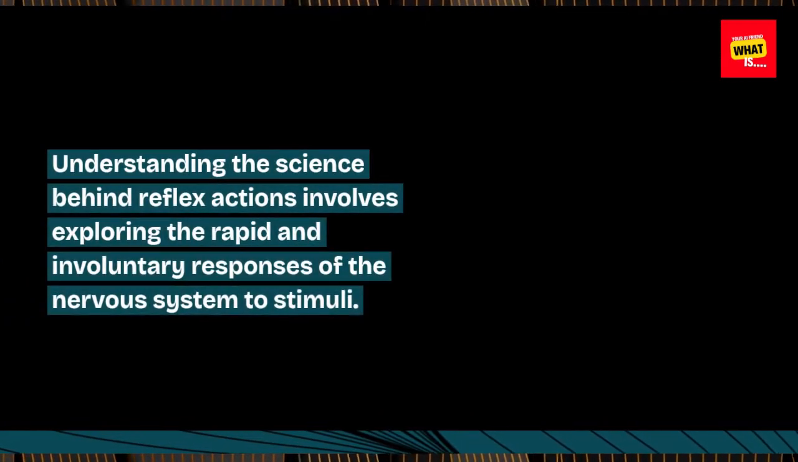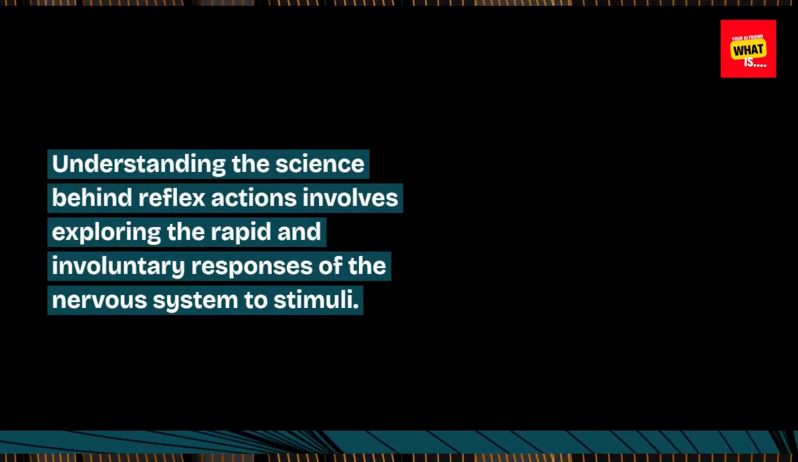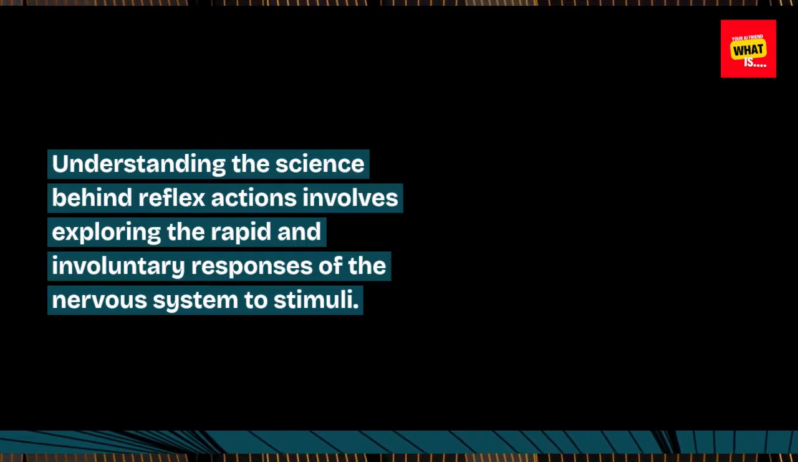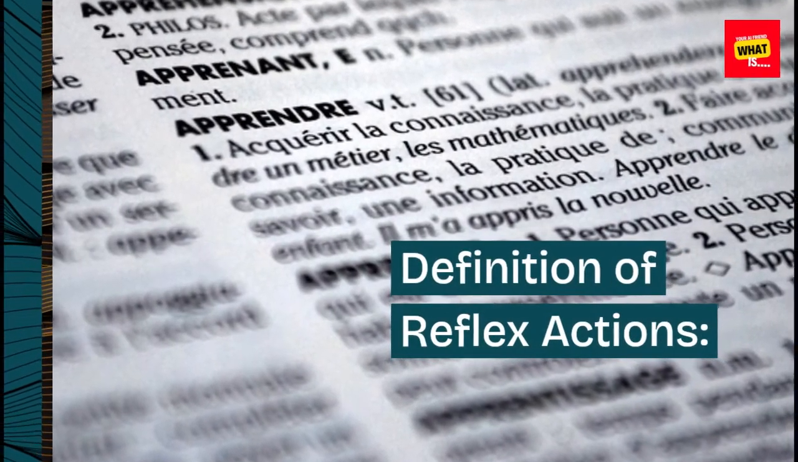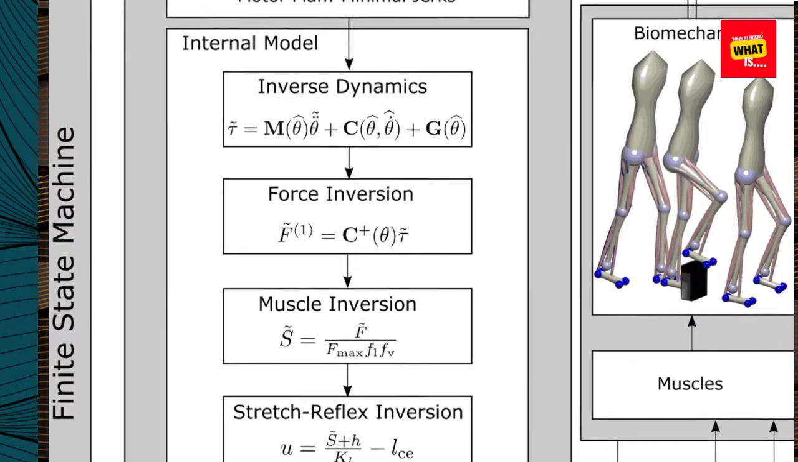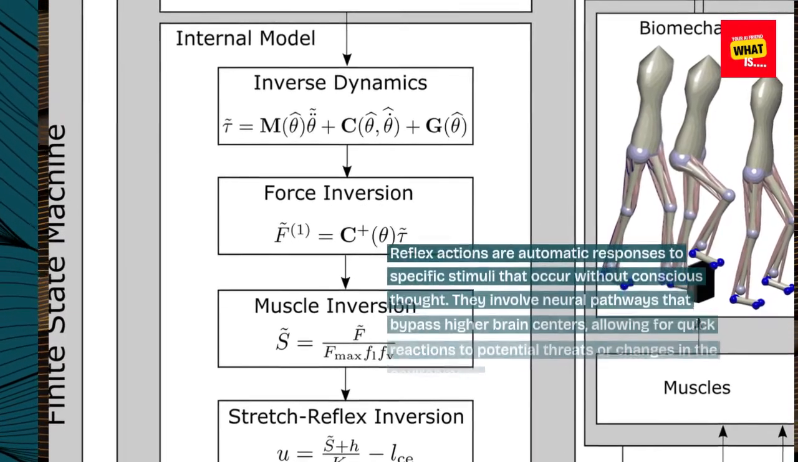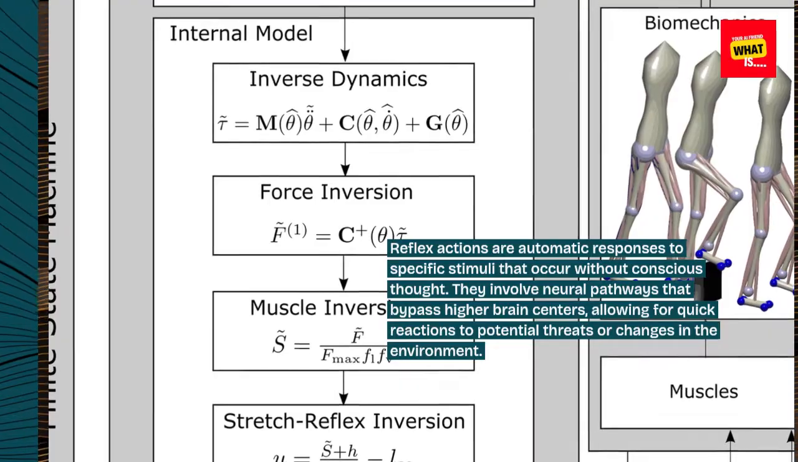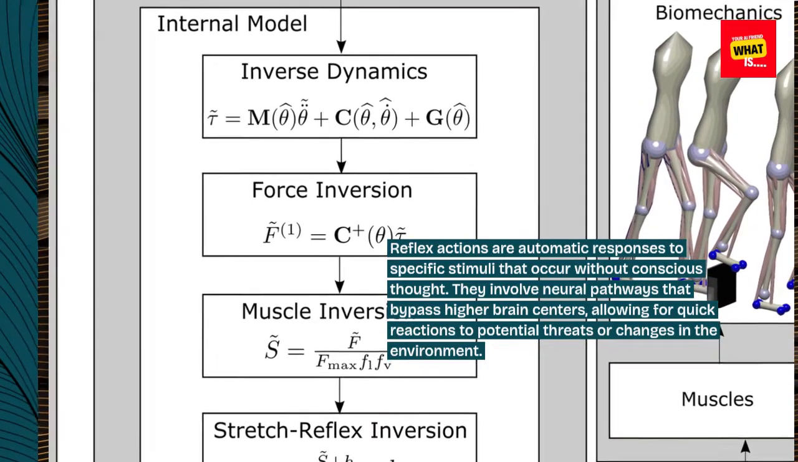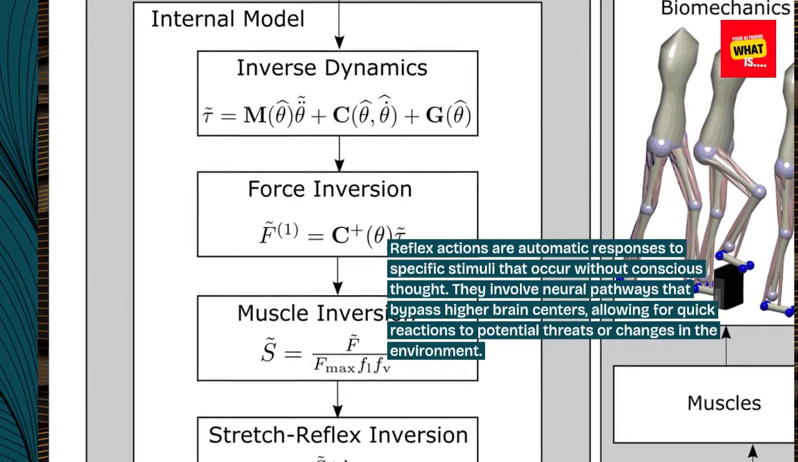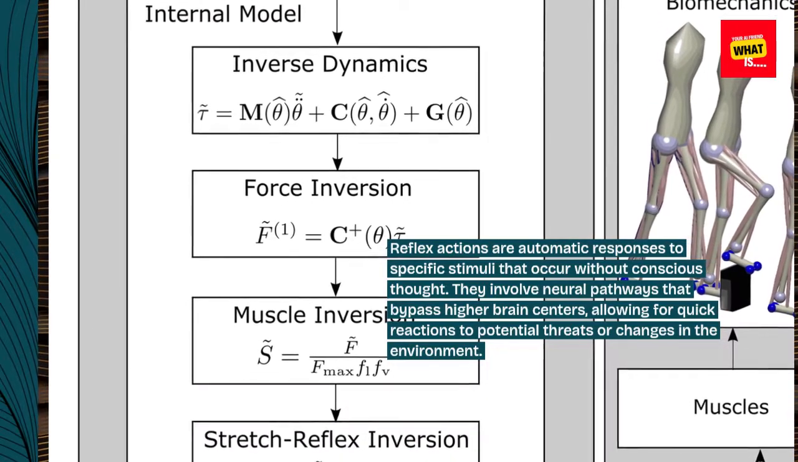Understanding the science behind reflex actions involves exploring the rapid and involuntary responses of the nervous system to stimuli. Definition of reflex actions. Reflex actions are automatic responses to specific stimuli that occur without conscious thought. They involve neural pathways that bypass higher brain centers, allowing for quick reactions to potential threats or changes in the environment.